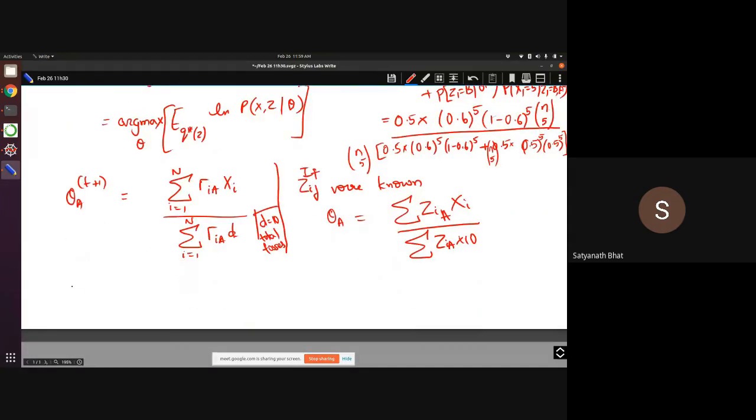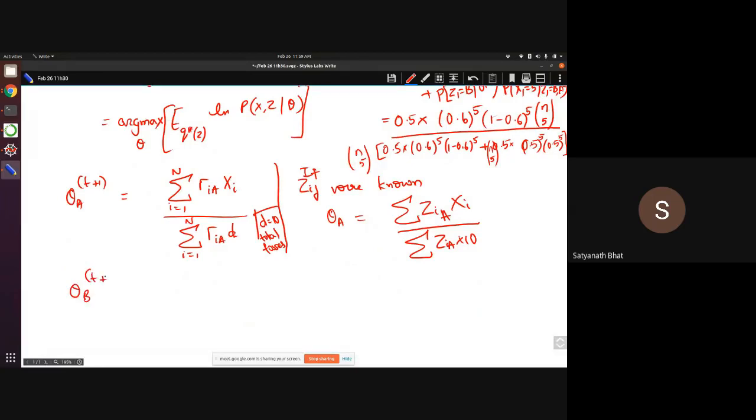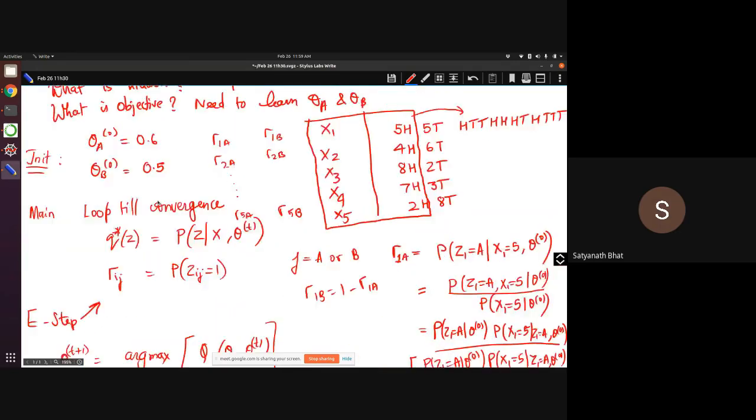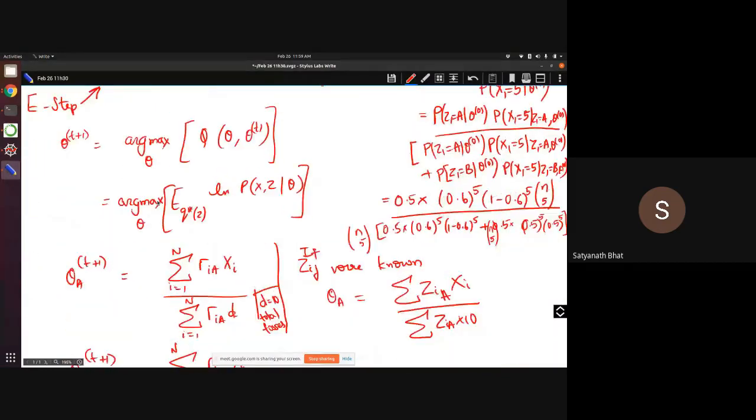Likewise, theta b of t plus 1 is going to be the sum over i to n of gamma ib xi divided by the sum of gamma ib times d, where d is 10. This way I can keep iterating between the two steps and see where it converges to. So is this clear?